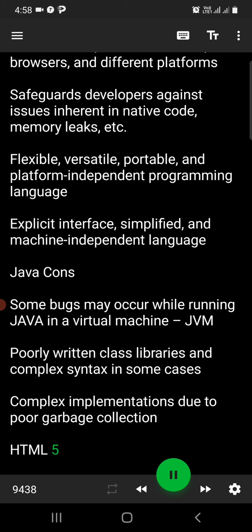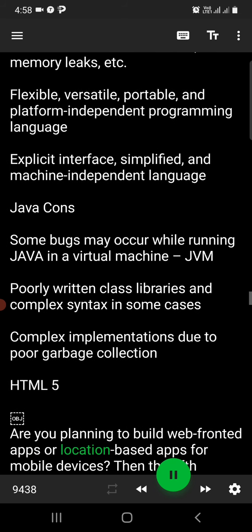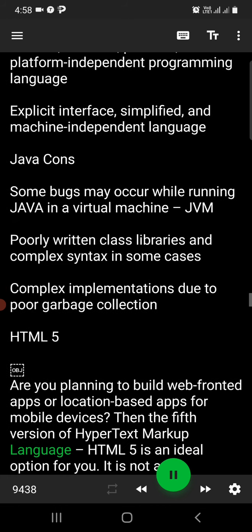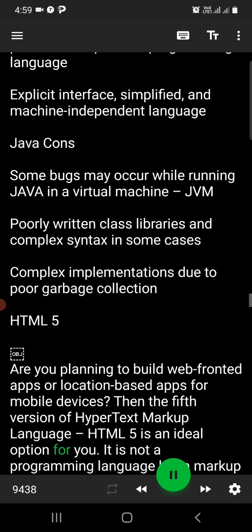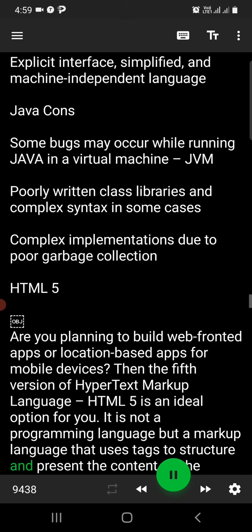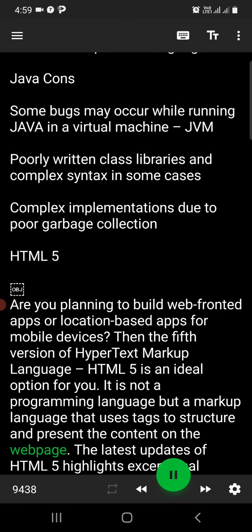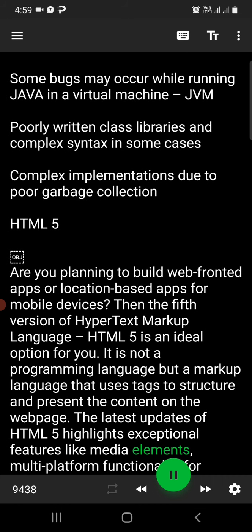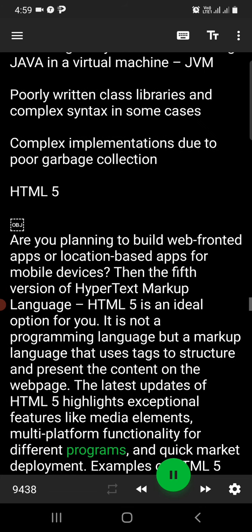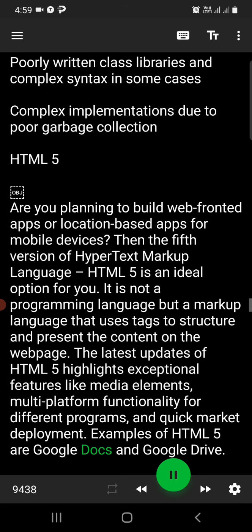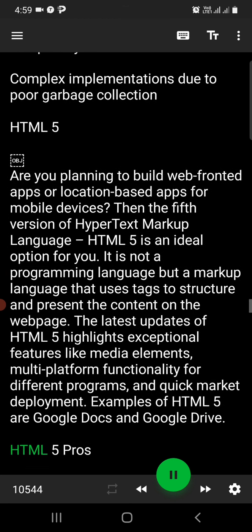HTML5. Are you planning to build web front-end apps or location-based apps for mobile devices? Then the fifth version of Hypertext Markup Language, HTML5, is an ideal option for you. It is not a programming language but a markup language that uses tags to structure and present the content on the web page. The latest updates of HTML5 highlight exceptional features like media elements, multi-platform functionality for different programs, and quick market deployment. Examples of HTML5 are Google Docs and Google Drive.